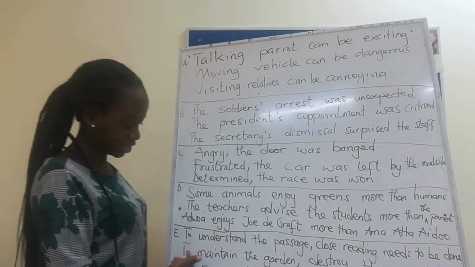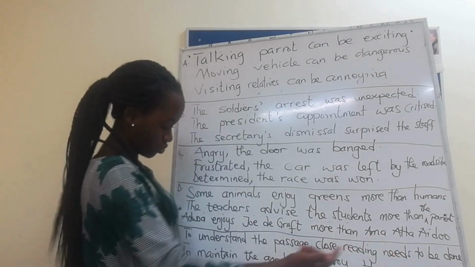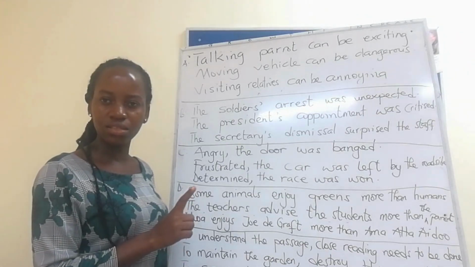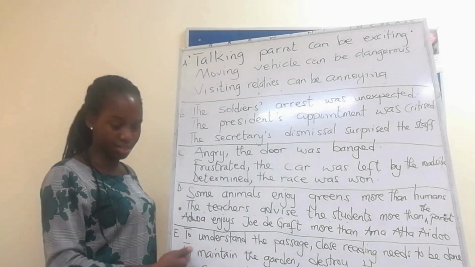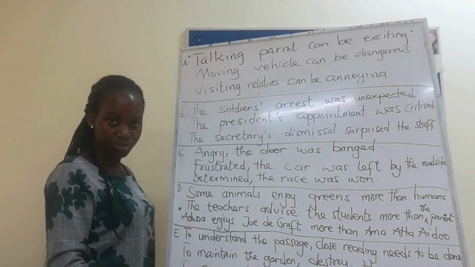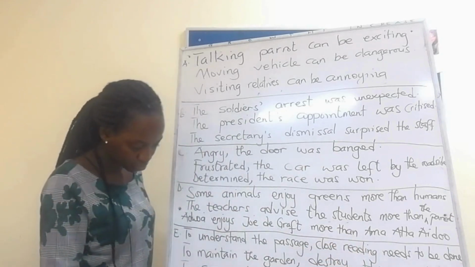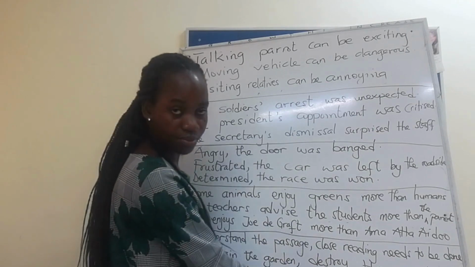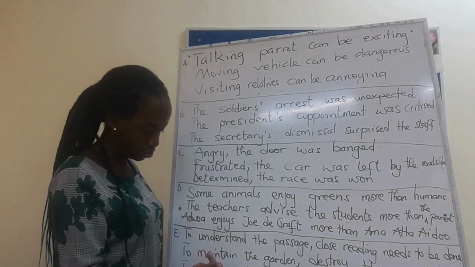Another pattern that we also identified: to understand the passage, close reading needs to be done. We found this in one of the samples that says, to do the right thing, the requirement must be reported. Yes, you use the same procedure to answer these ones. To maintain the garden, destroy the weeds. So you introduce a subject, and the subject you introduce should match what is in the main clause. To secure the gate, to secure the house, the gate must be locked. So you look at this pattern and then you do the same.